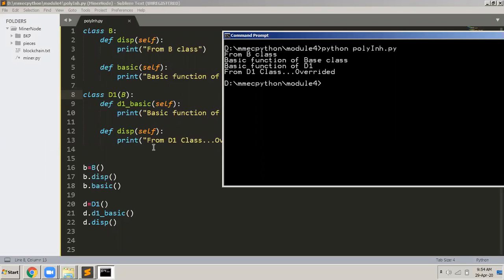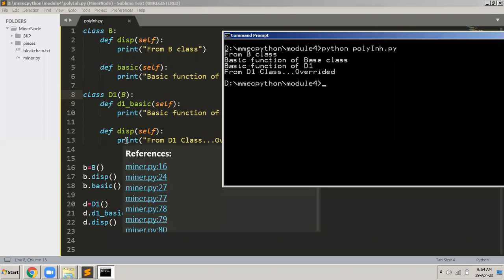I'm just displaying some simple text, but I can write some implementation there. I can write some code there. I can write some very big code there. So when the disk function is called through the base class, that code will get executed. And when I call the disk function through the derived class, some other part of code will get executed.